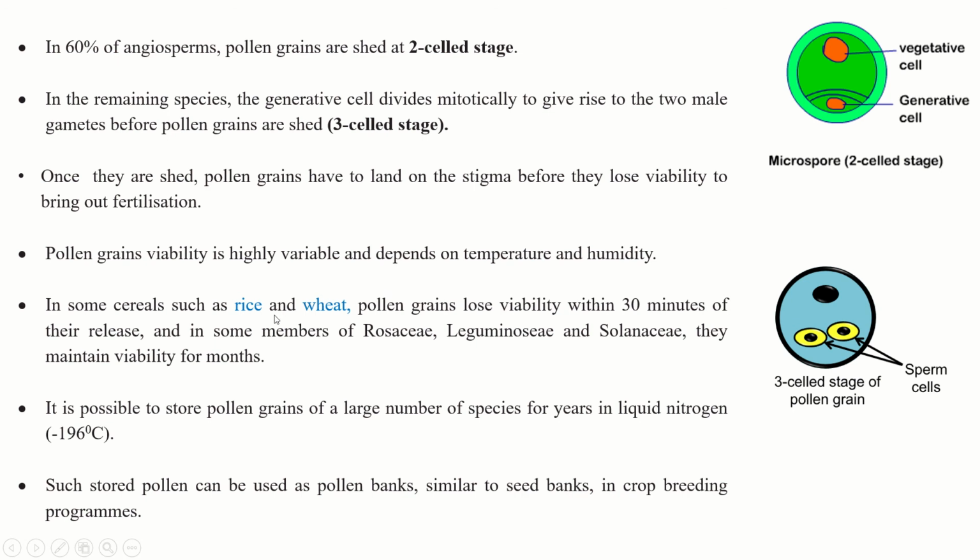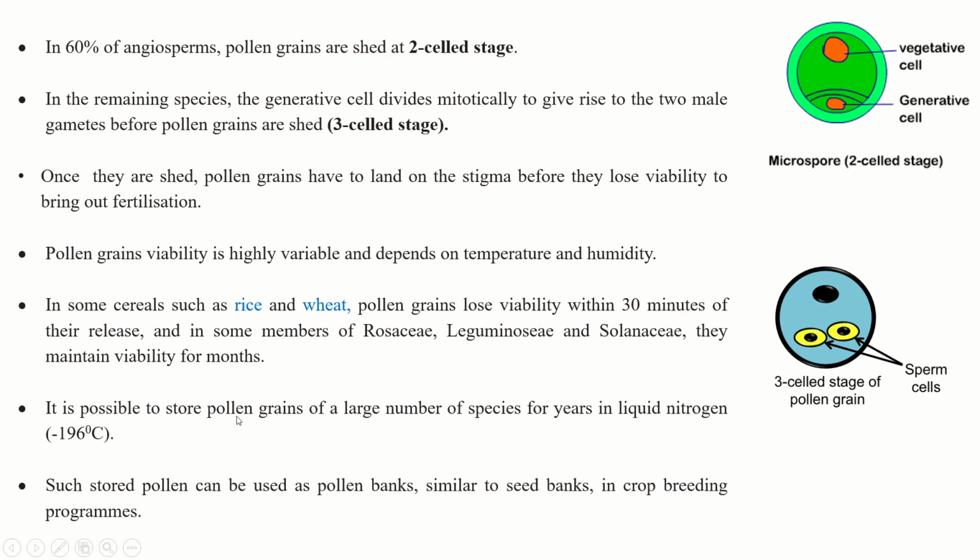In some cereals such as rice and wheat, pollen grains lose viability within 30 minutes. Okay, so within 30 minutes they lose their viability to help in the fertilization process. And in some members of Rosaceae, Leguminosae and Solanaceae, they maintain viability for months. They can remain dormant for many months. It is possible.